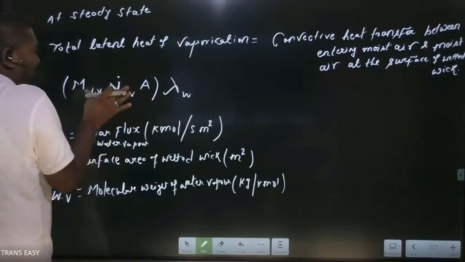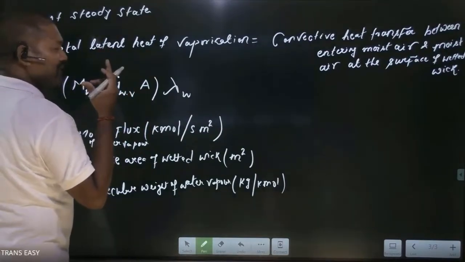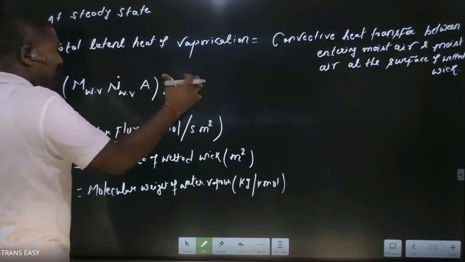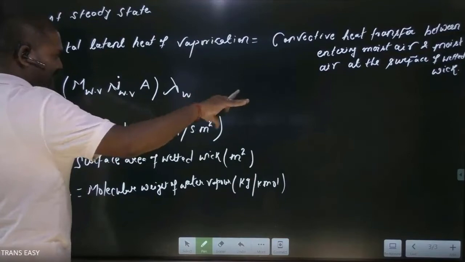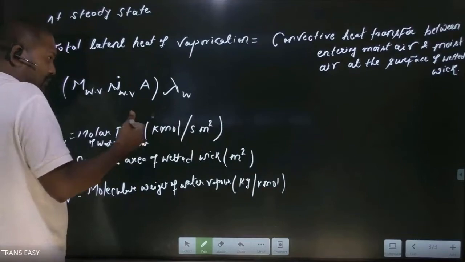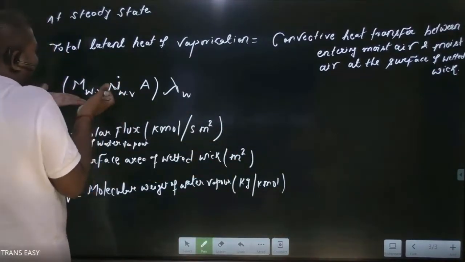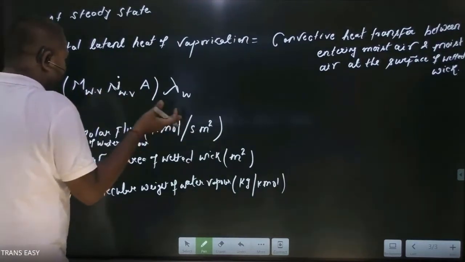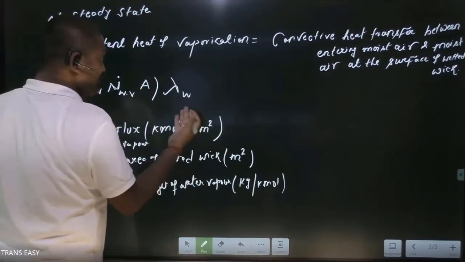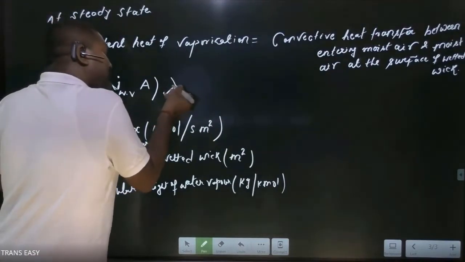And friends, we have obtained this expression by using the concept of mass transfer. The same amount of water vapor is evaporating as that of mass transfer, because all the time equilibrium at the surface is maintained. It means a proper amount of water vapor is required. If water vapor is moving, it means the liquid body is adding the same amount of water vapor. So this is kg per second of water evaporated from a water body, and this is the latent heat of vaporization at the temperature of the water body. The temperature of the water body is the vapor temperature. So friends, here latent heat of vaporization is taken at vapor temperature.